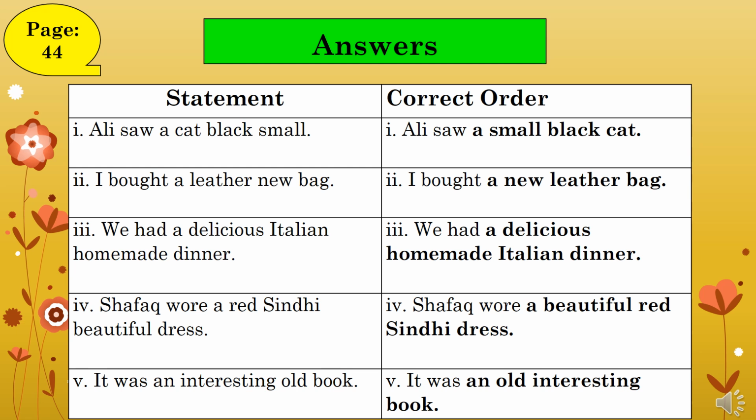I will read only the sentences with the correct order of adjectives. 1. Ollie saw a small black cat. 2. I bought a new leather bag. 3. We had a delicious homemade Italian dinner. 4. Shafik wore a beautiful red Cindy dress. 5. It was an old interesting book.